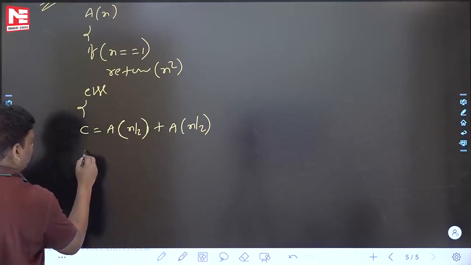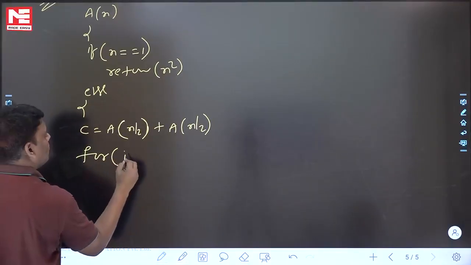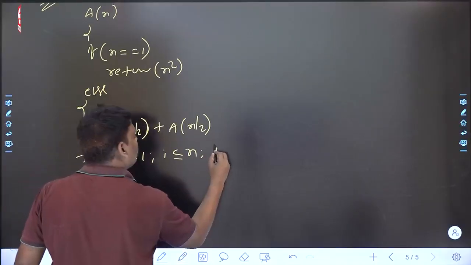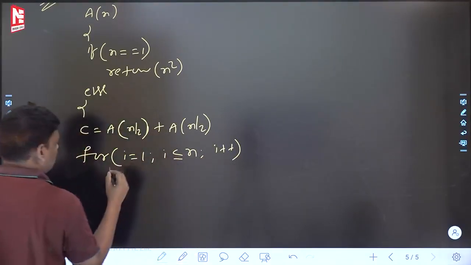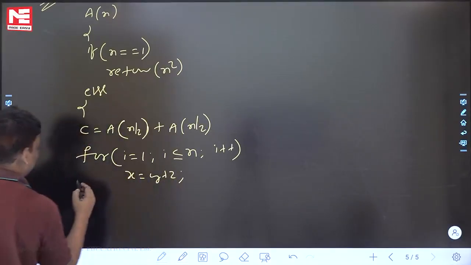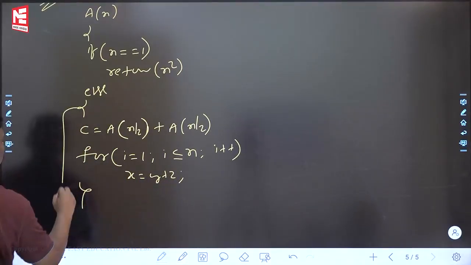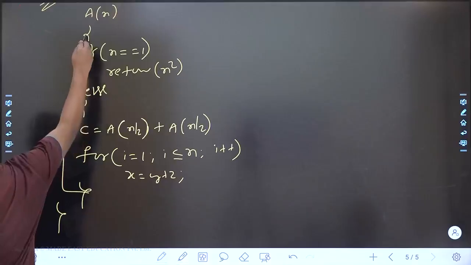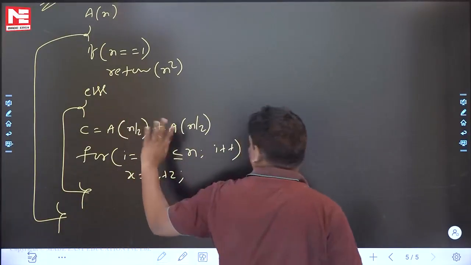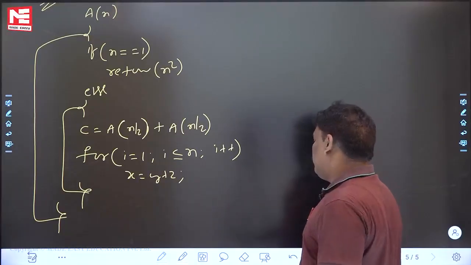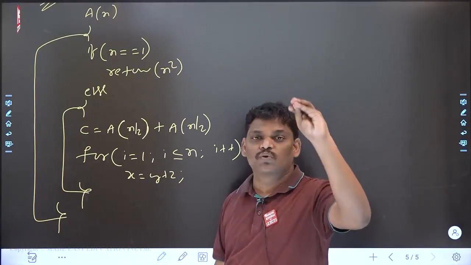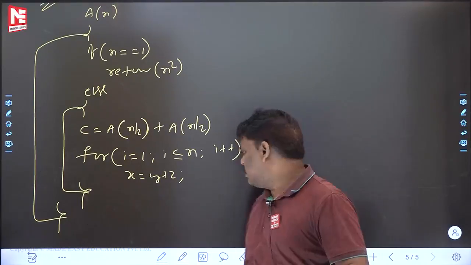Next one, for i is equal to 1, i less than or equal to n, i plus plus, x is equal to y plus z. Something like this, some program I have to write. Don't bother about syntax errors or semantic errors. Don't bother, time complexity only. Time complexity means loops only. Please be careful. Now I am starting.